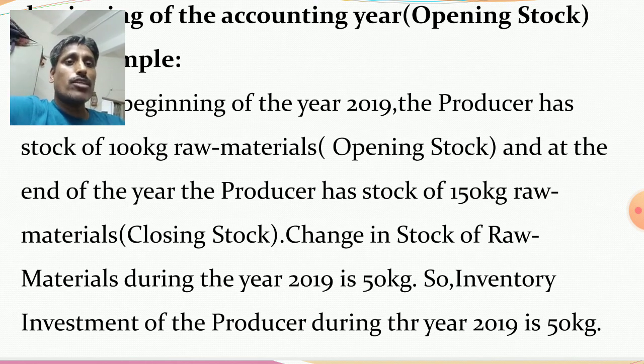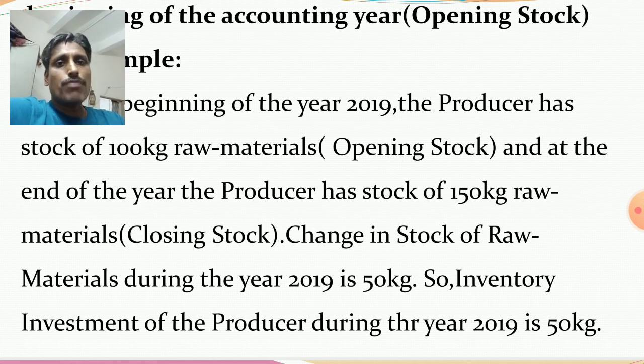So change in stock of raw materials during the year 2019 is 50 kg. Actually on 50 kg raw materials during the year 2019, the producer invested funds. Okay, so only you detect the change in stock. It means addition in stock. It is addition of unsold goods, addition of semi-finished goods, addition of raw materials, with the existing stock.